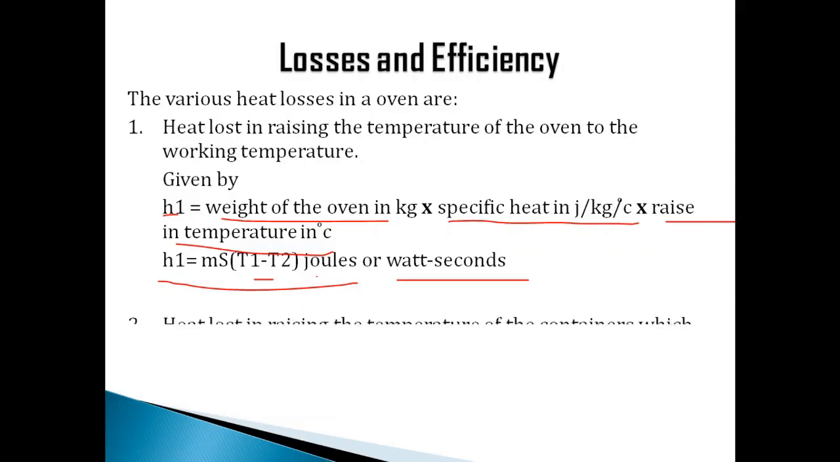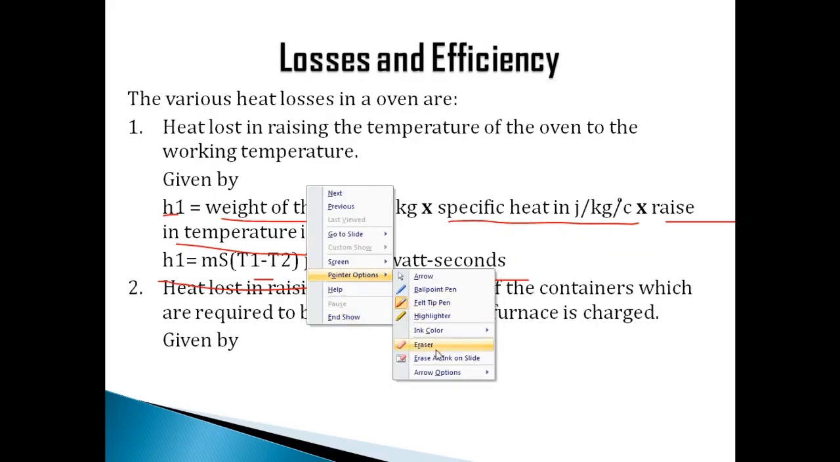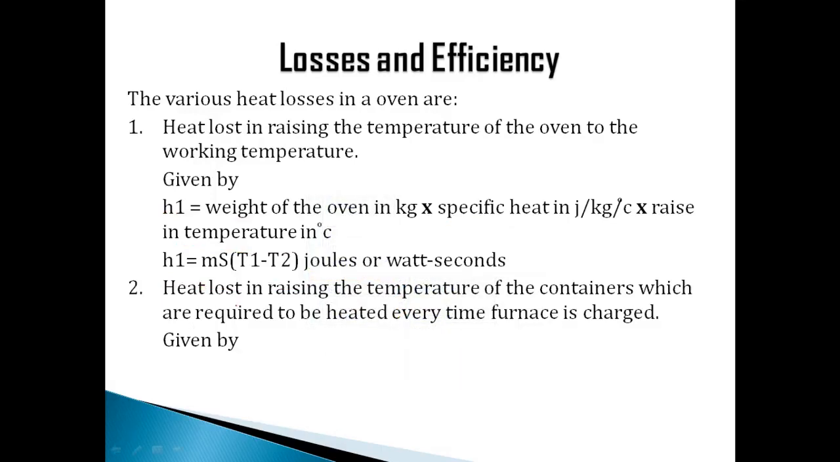Now let's have a look at the second kind of loss. This is again something like that. It is lost in raising the temperature of the containers which are required to be heated every time the furnace is charged. Means there will be a container in an oven, and that container should get heated up. So after heating of the container only the element will get heat. So the container should get heated up, and we are going to lose some temperature over there, right? The loss in raising the temperature of the containers.